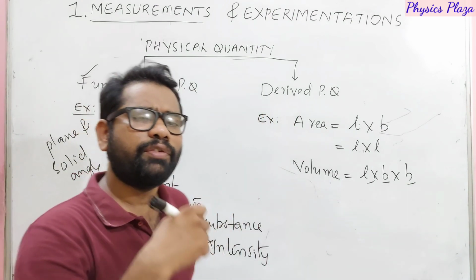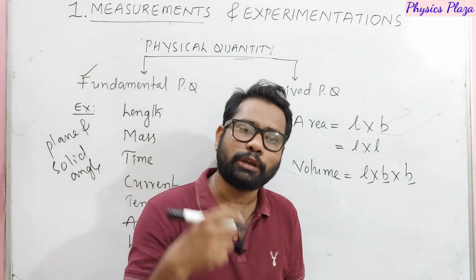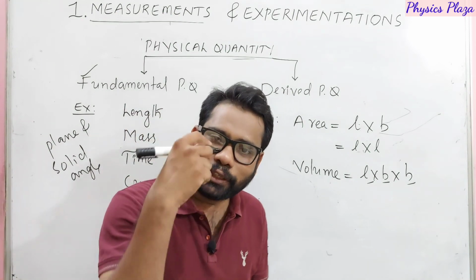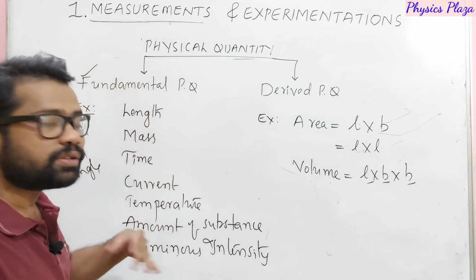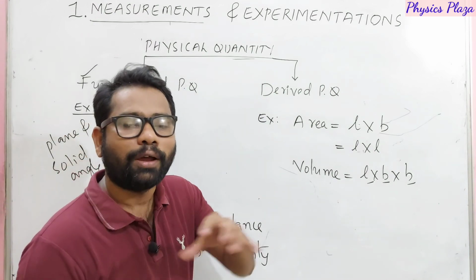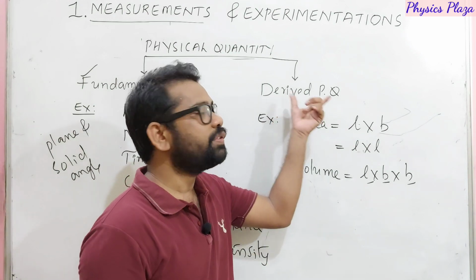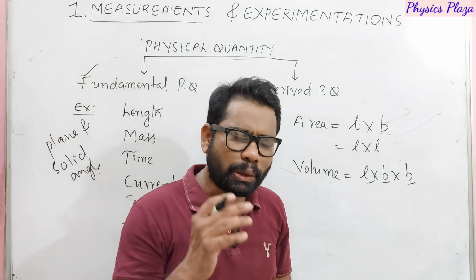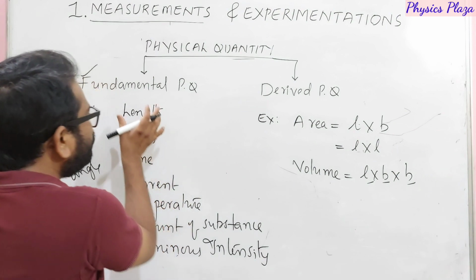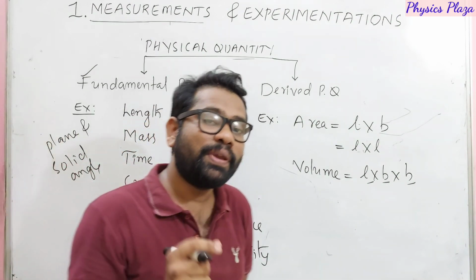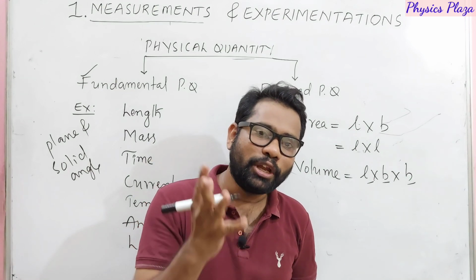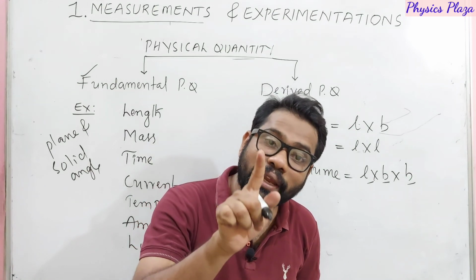Not only that, dear children, if you take force, work, power, density, these all come under derived quantities. Other than the fundamental quantities, whatever we get, dear children, all come under derived physical quantities only. If you want to measure a fundamental physical quantity, it must be expressed in two parameters, I said, numerical value and unit.